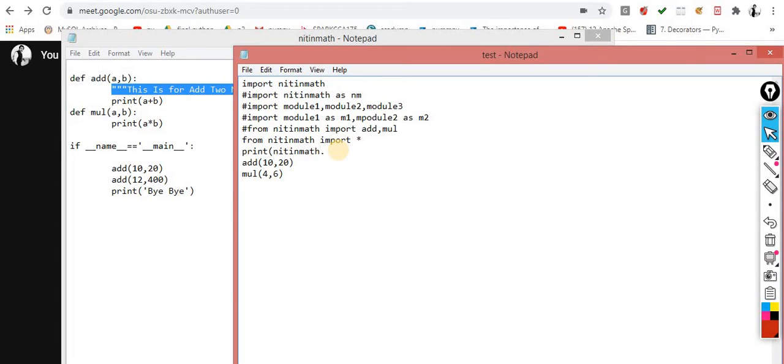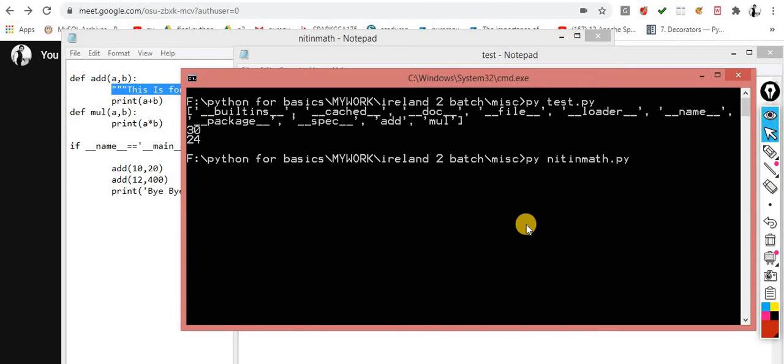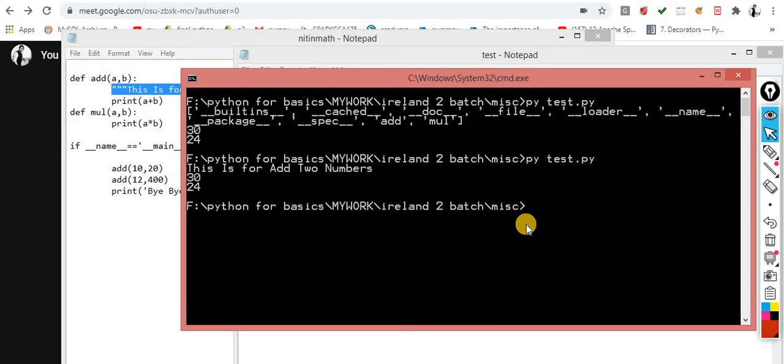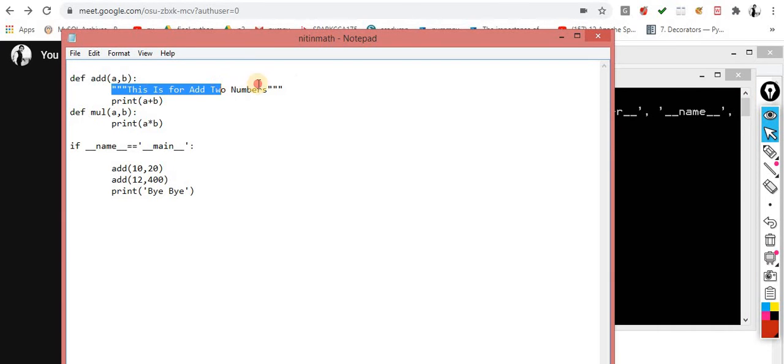So here, dot add dot underscore underscore doc underscore underscore. I don't know if it works fine or not. Let me check it. Yes, now you can check it. This is for add two numbers, because I defined the doc string, the information string.